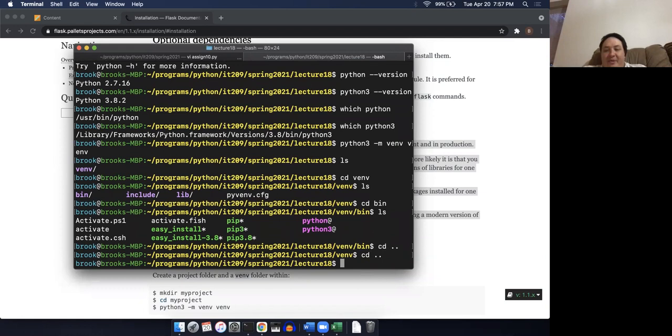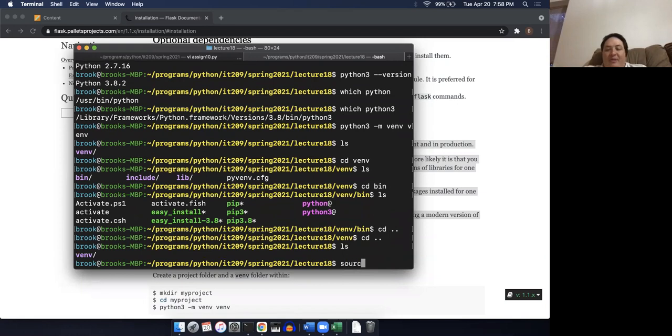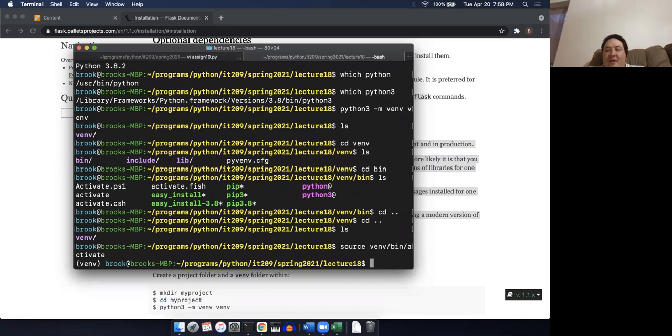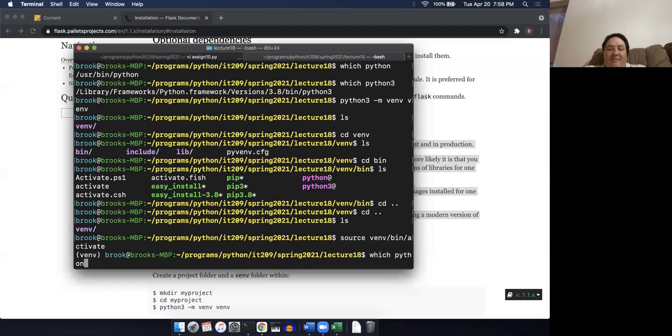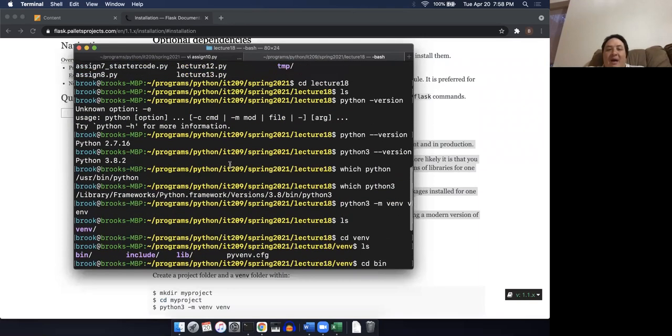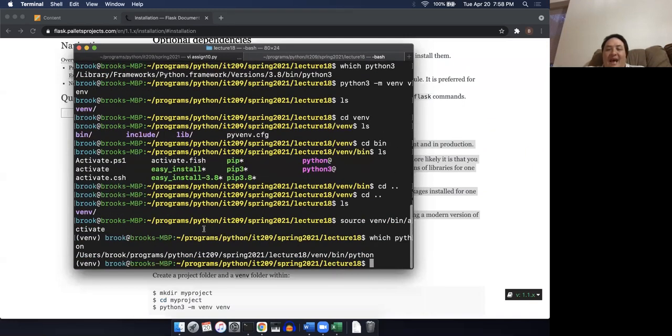So this is what you need to do if you're on a Mac, and this works pretty similarly on Linux. I'm going to type in source venv/bin/activate. By doing that, you'll notice that my prompt changed a little bit, indicating that I'm in some sort of virtual environment. But here's the interesting thing. If I type which python, now you see that instead of using /usr/bin/python, as I did before, because I did this activate, now I'm using the Python that's here in my virtual environment.